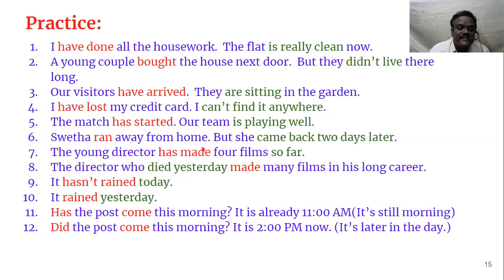Whereas in this sentence, we say the young director has made 4 films. The young director has made 4 films. Here there is still chance for him to make many more films. So we use present perfect tense.